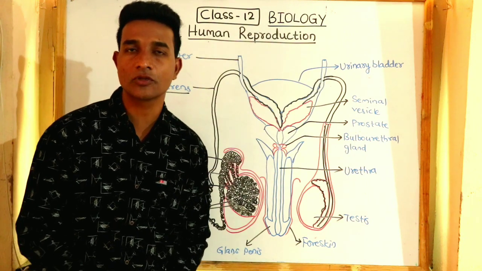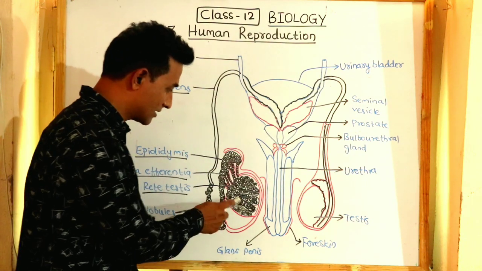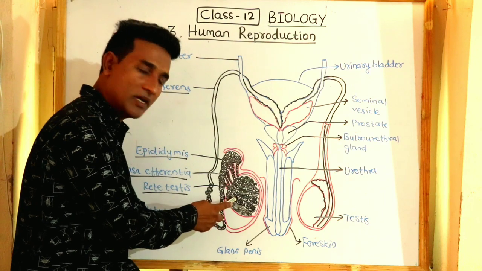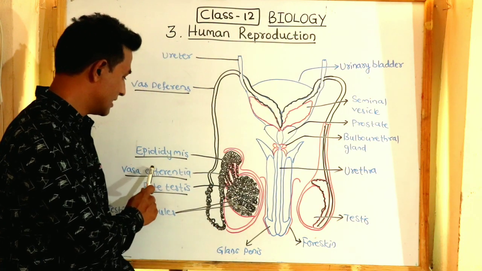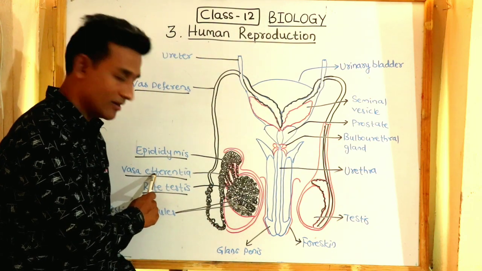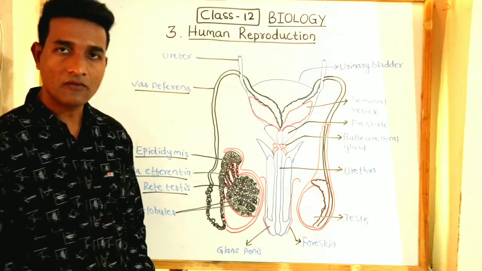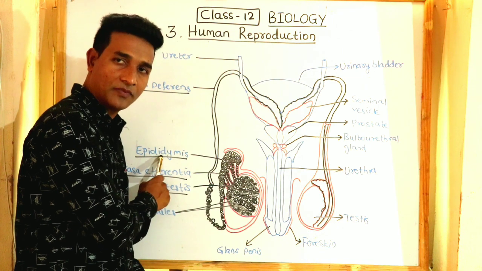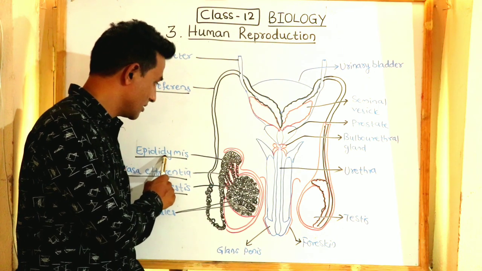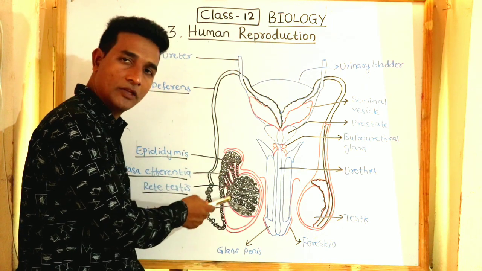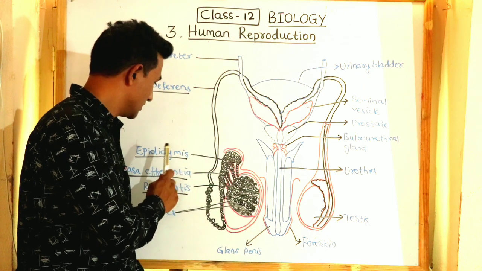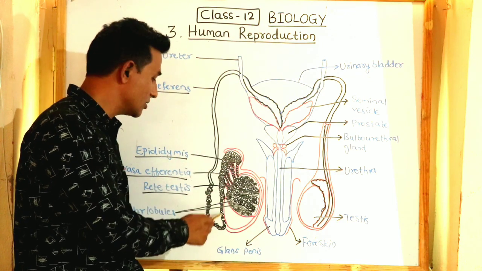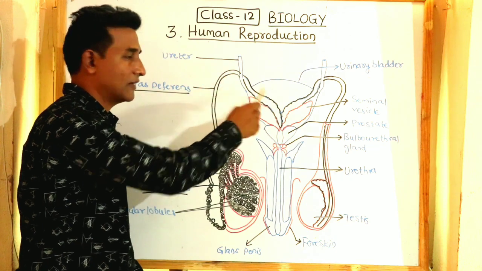The seminiferous tubules of the testis open into the vasa efferentia via the rete testis. The vasa efferentia continues to form the epididymis, which is located along the posterior part of the testis. This epididymis continues to form the vas deferens.